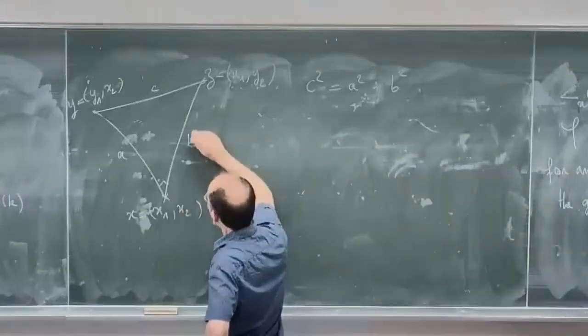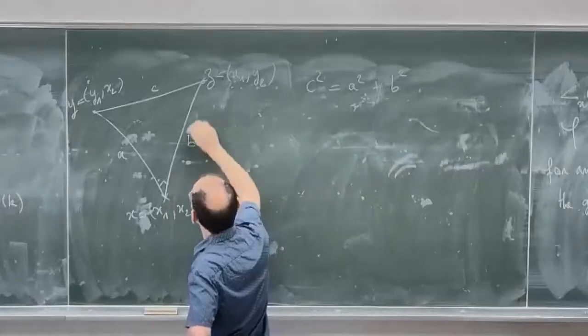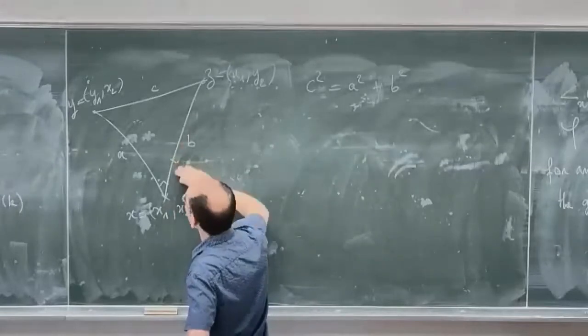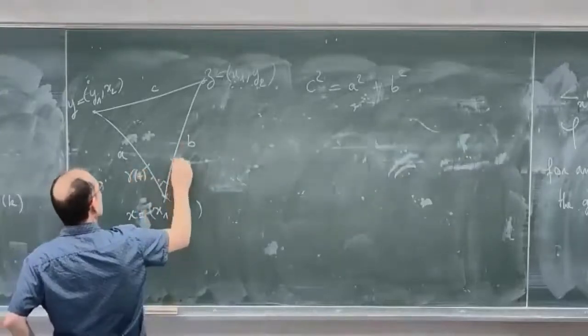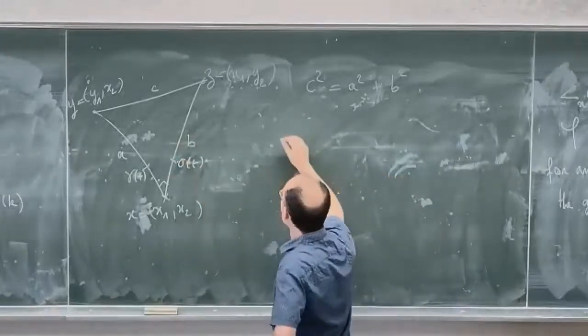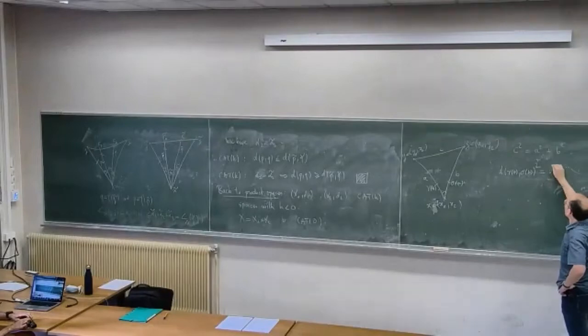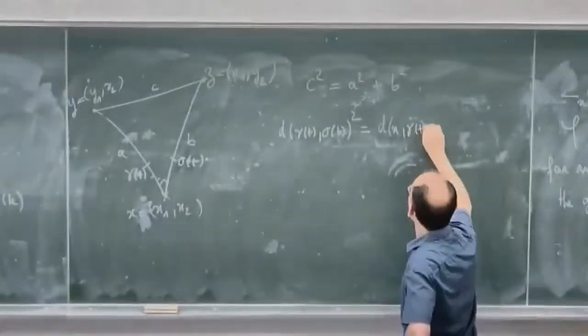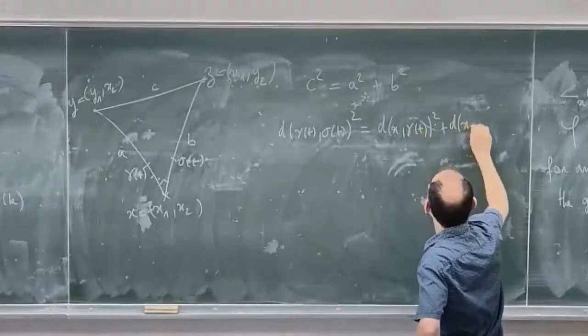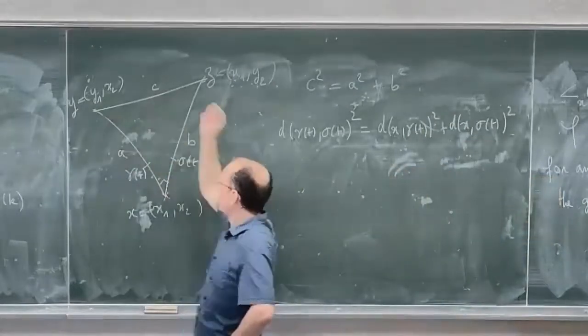And this is just because if I take the geodesic from X, so here I'm taking the geodesic, I'm taking some gamma of T, or say gamma here, gamma of T and sigma of T. I still have that the distance between gamma of T and sigma of T square, this is just because the geodesic comes from the geodesic in X1, is equal to the distance between X and gamma of T square plus the distance between X and sigma of T square. So this is the same reasoning as we can do with Y and Z.